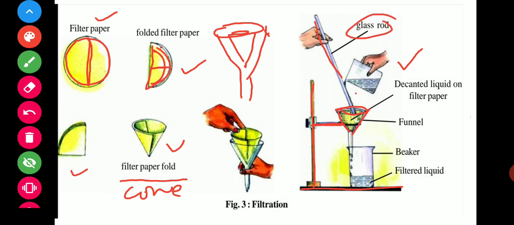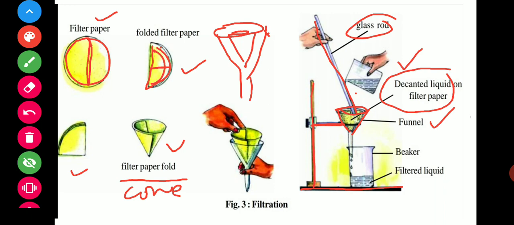The glass rod is supposed to drop into the funnel. This one is the funnel, and this is your decant liquid or filter paper. So what will happen in this?